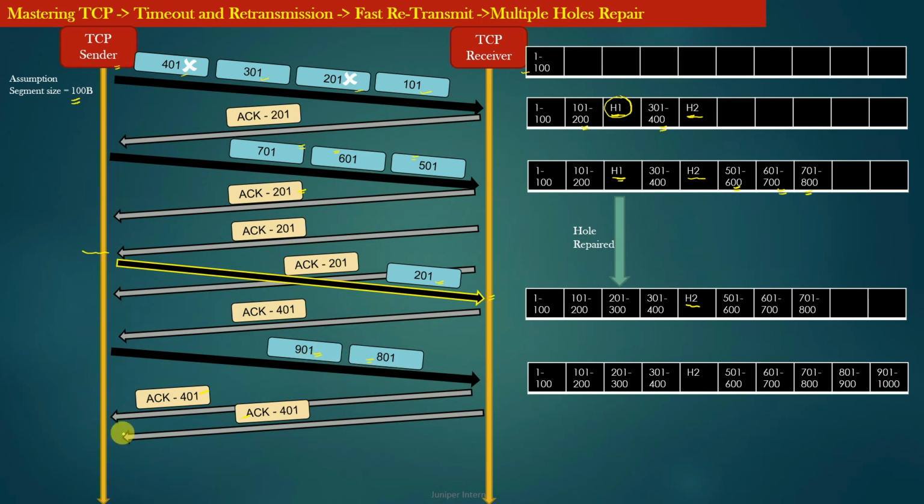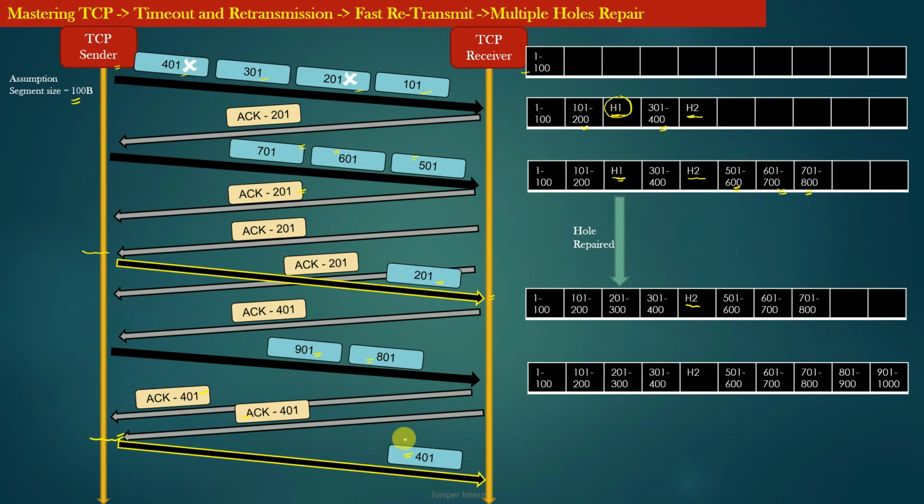Now you can see that this particular acknowledgement is the 3rd consecutive duplicate acknowledgement with acknowledgement number 401 being received by the TCP sender. Therefore its reception will trigger fast retransmission of the segment with sequence number 401.